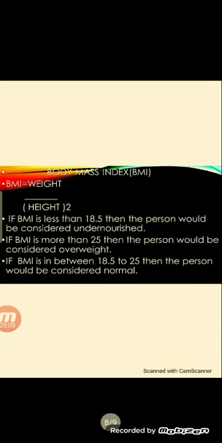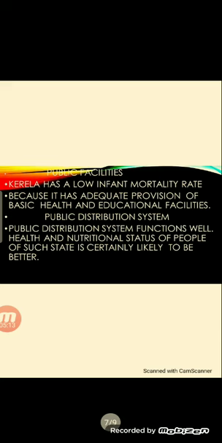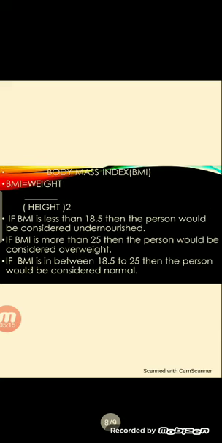So it's just an additional thing, body mass index. Here we have talked about health and nutritional status, right? So to calculate such things, what is BMI? BMI is weight divided by height square. If we want to calculate a person's BMI, how will we calculate? Her weight in the numerator divided by her height in the denominator and its square.